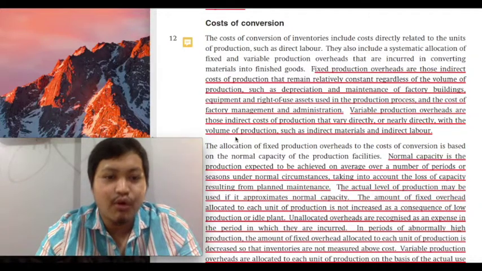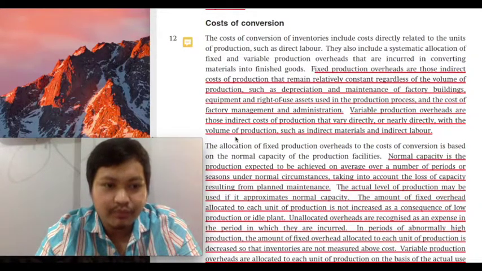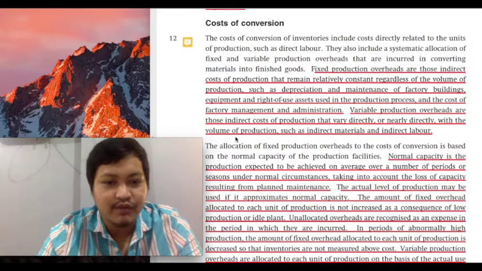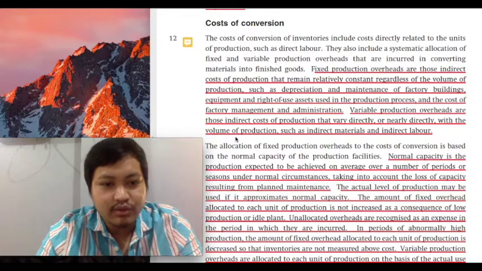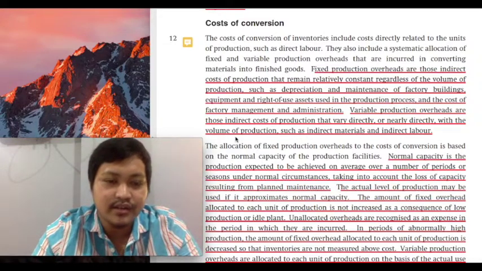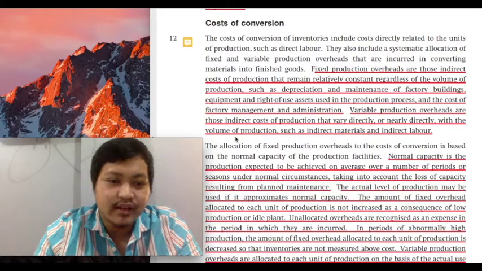If you produce more, class, then your fixed overhead per unit would be lower because when you divide your total fixed overhead by the total number of units produced, the quotient or the resulting per unit amount would be lower if your denominator is big.